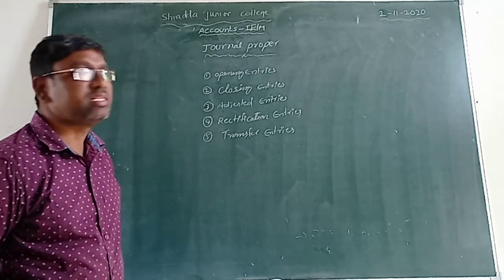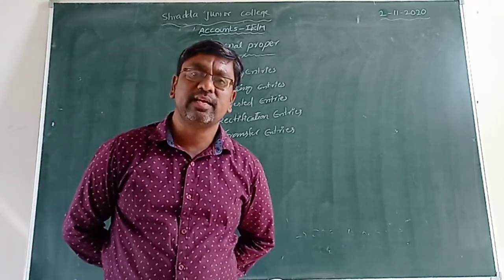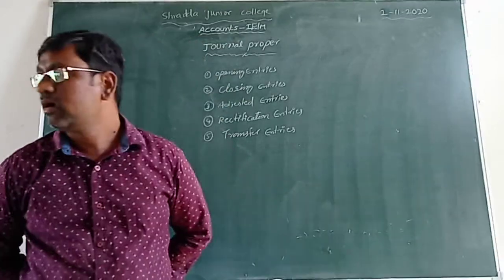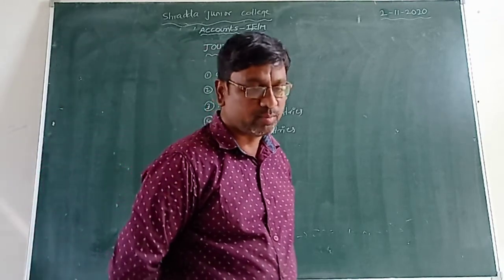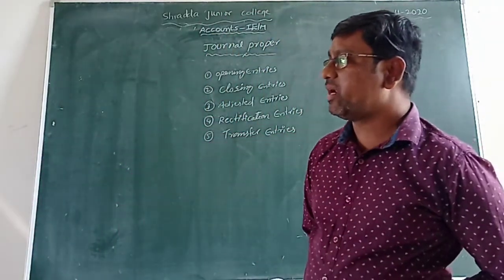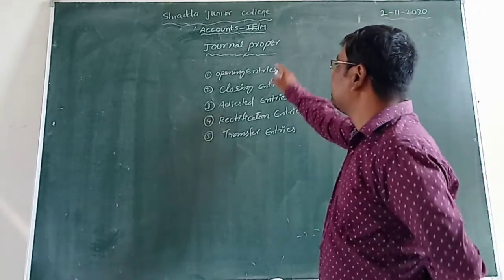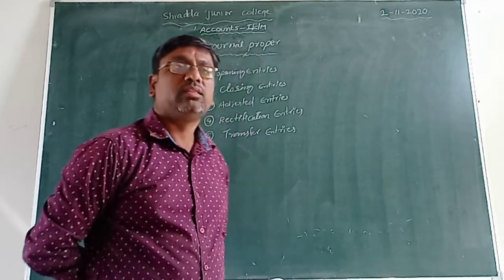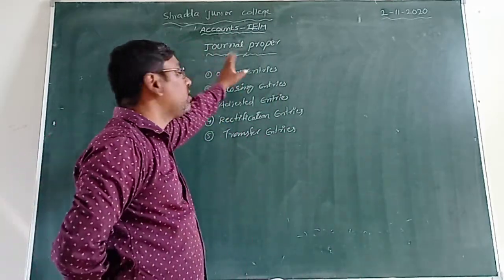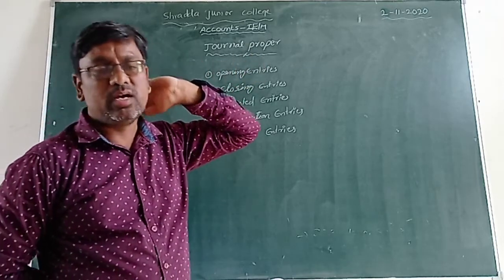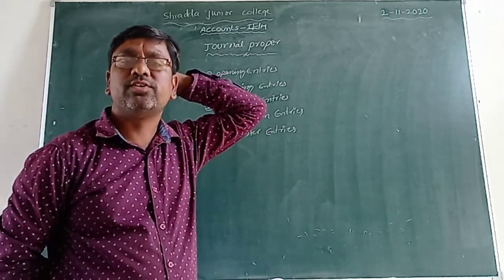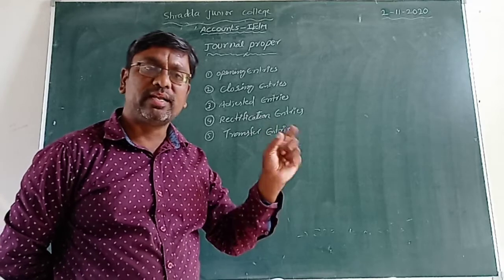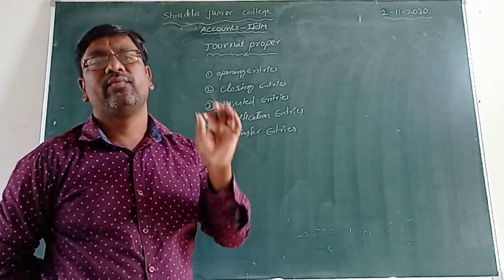But in these 7 subsidiary books, assets and liabilities are not recorded, isn't it? Assets and liabilities cannot be recorded in these 7 subsidiary books. Assets and liabilities we can record in the general proper, students, isn't it? So in this general proper we just identify what is an asset and what is a liability.